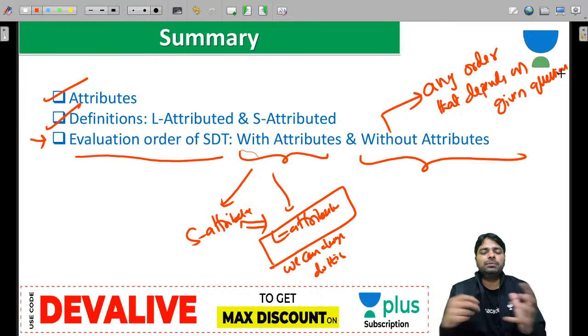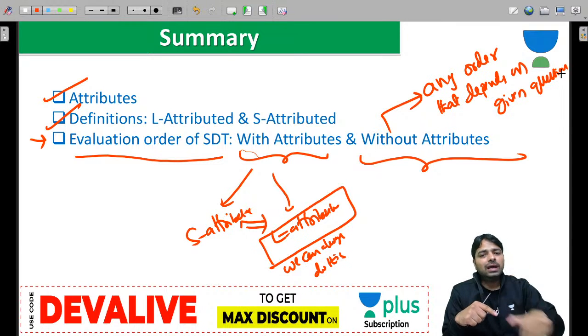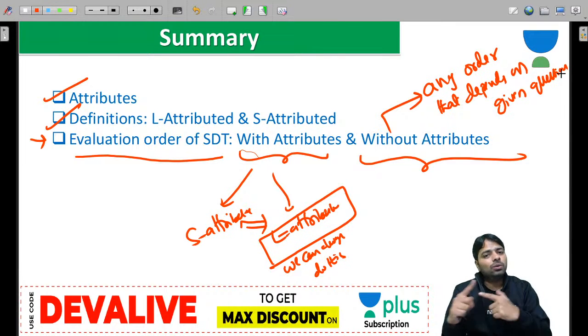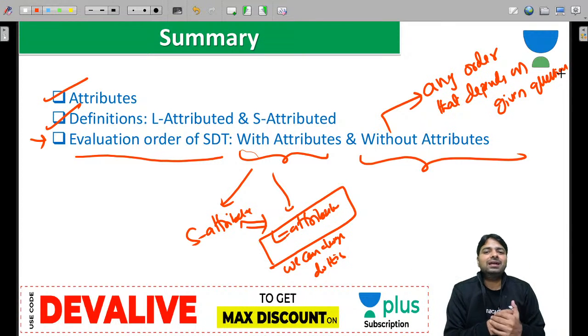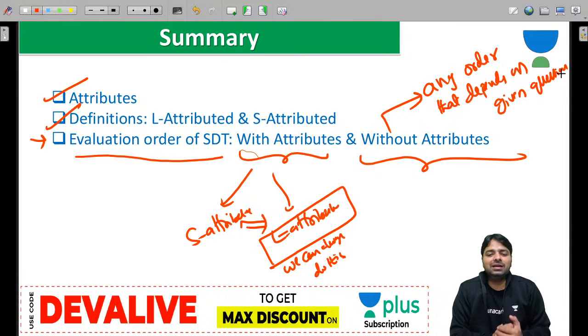When you don't have attributes, look at whether they are asking LMD or RMD, reverse of LMD, or reverse of RMD. Top down parsing follows LMD, and LR parsing follows reverse of RMD, SR parsing follows reverse of RMD. And when they don't mention it, by default you can go for depth first traversal, that is the L attributed evaluation kind of technique.